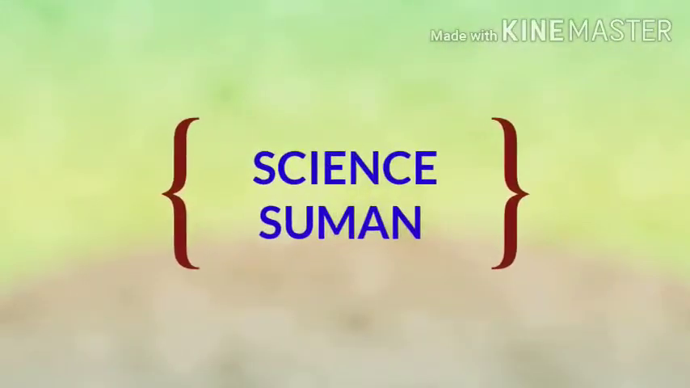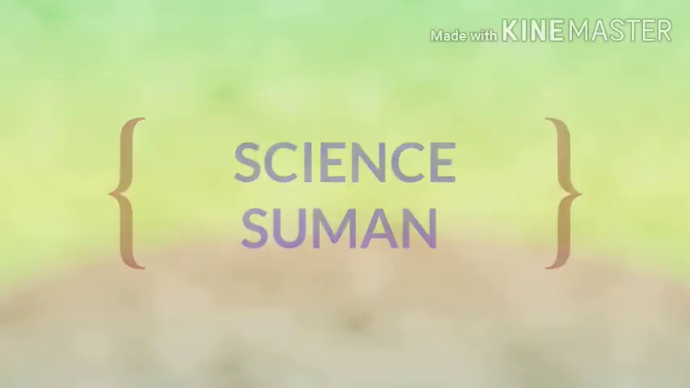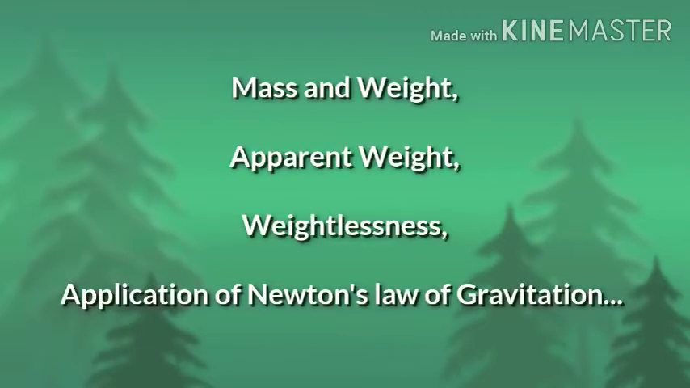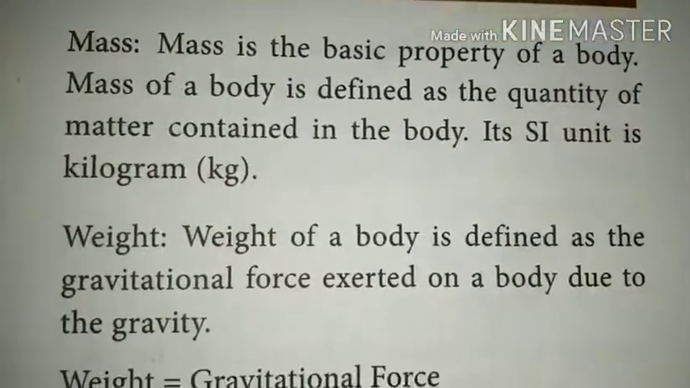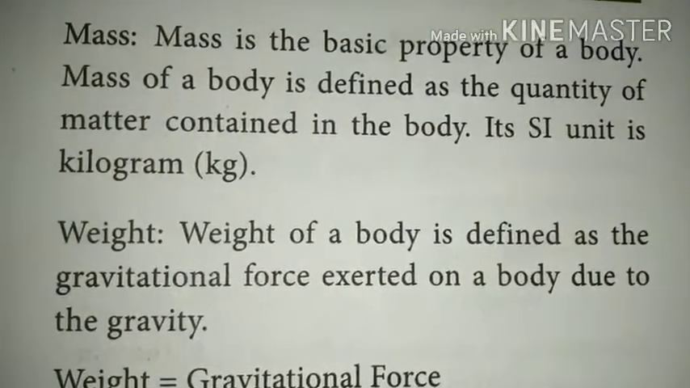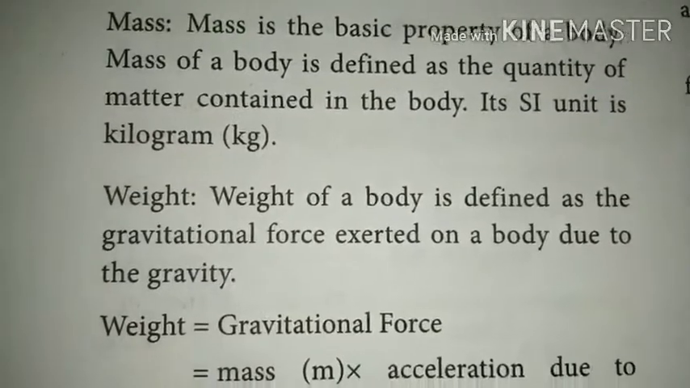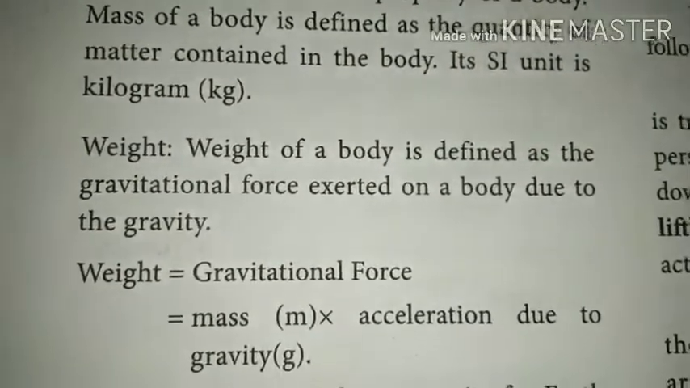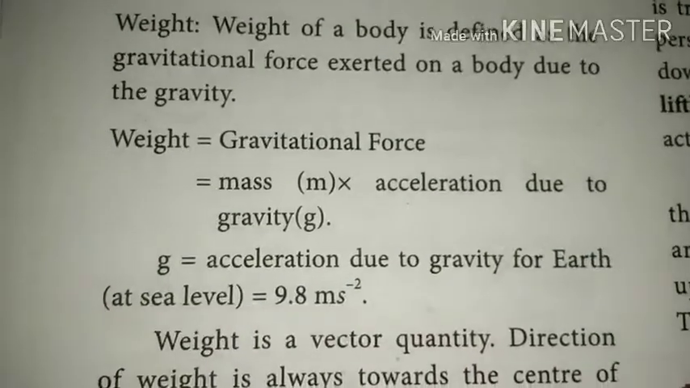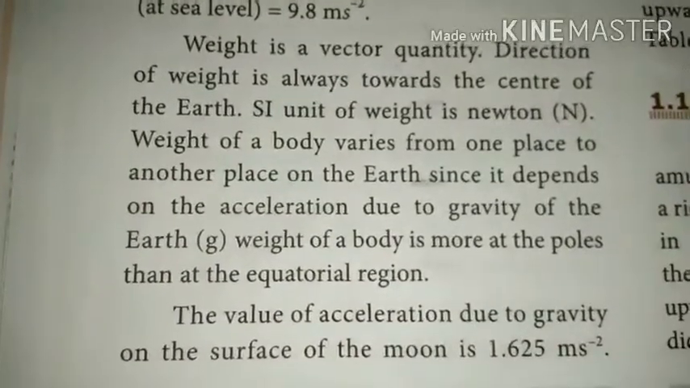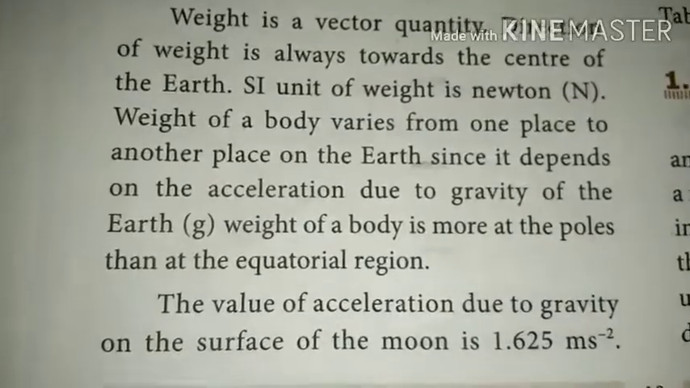Good morning to all. Today we are going to see about mass and weight, apparent weight, weightlessness, and application of Newton's law of gravitation. Mass is the quantity of matter contained in the body. Weight is the gravitational force exerted on a body due to gravity. Weight is equal to m into a, mass into acceleration. The value of acceleration due to gravity on the surface of the moon is 1.625 m/s^-2.